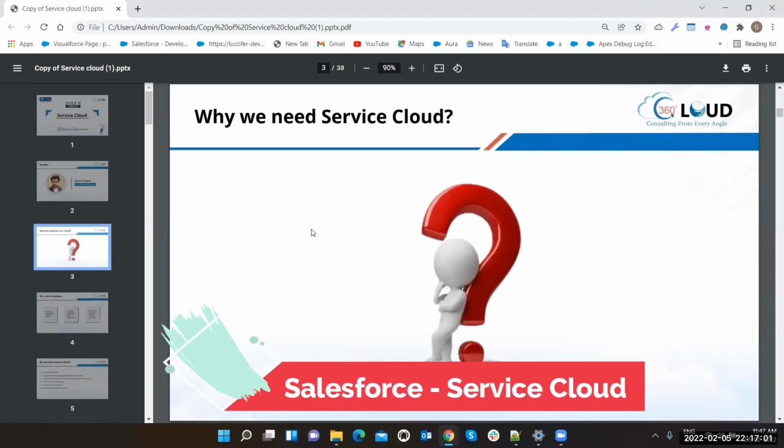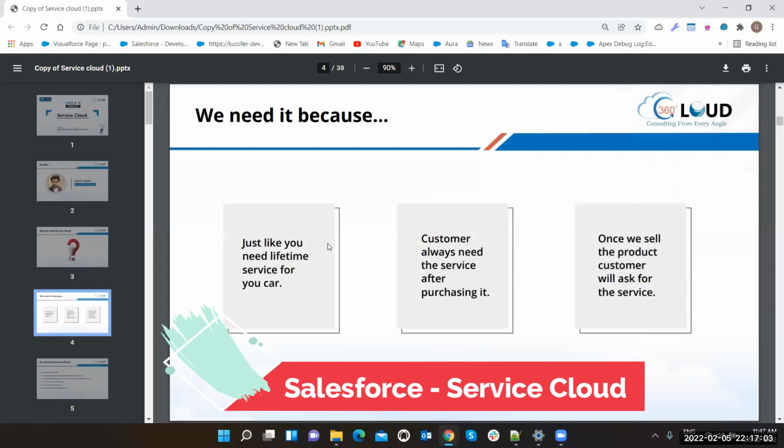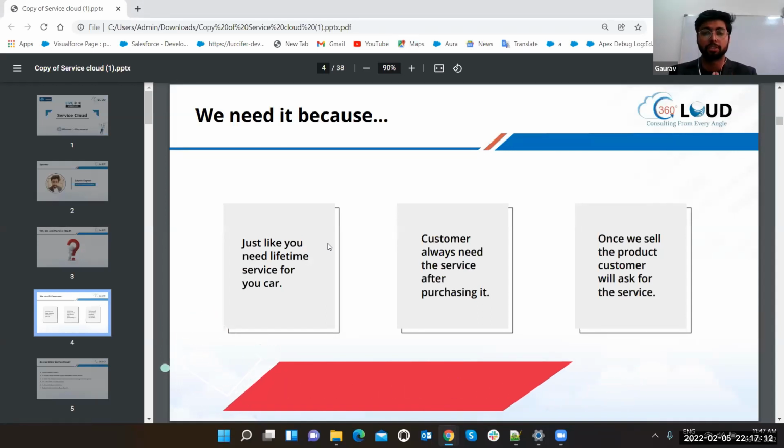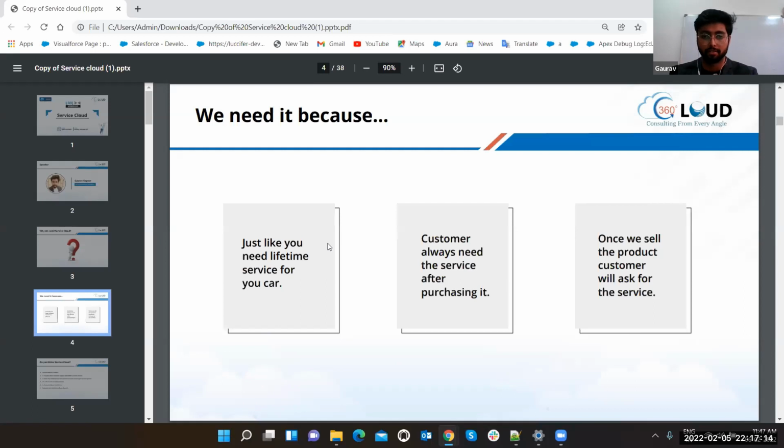So the answer is we need it because just like you need lifetime service of a car. Suppose you have bought your car and you need the service of your product, right? That's why customers always need the service after purchasing it. Any product you are purchasing, then you need the service. You can have any question also. Service doesn't mean the repair; you can have any demo question also. So you need the service, right?